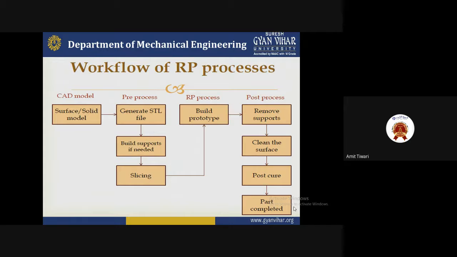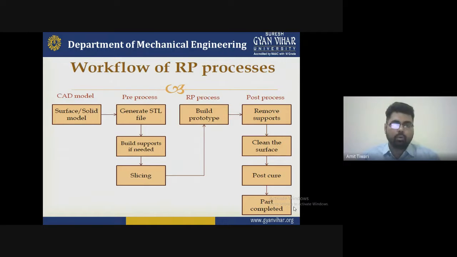Now, the second is the post process. After completing the rapid prototyping process, the post process first removes the supports. If any building supports or additional supports were provided during pre-processing, we have to remove them in post-processing. Then it goes to cleaning and surfacing, where the material is cleaned, and any unwanted surface or impurities are removed. It will be cleaned by the cleaning department to maintain the quality and surface finish.